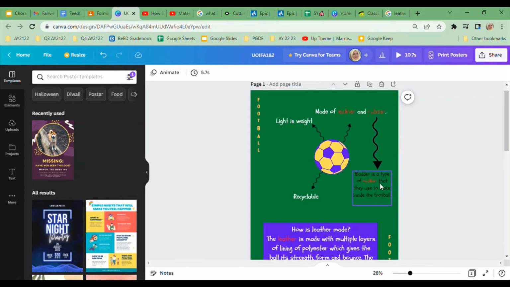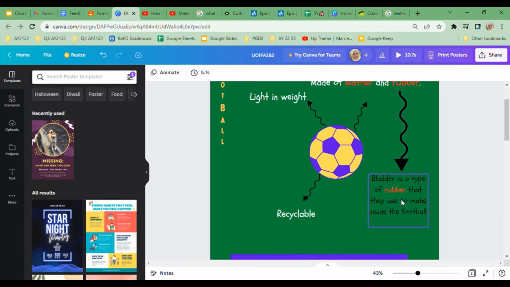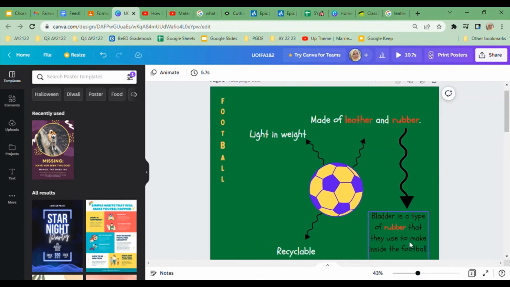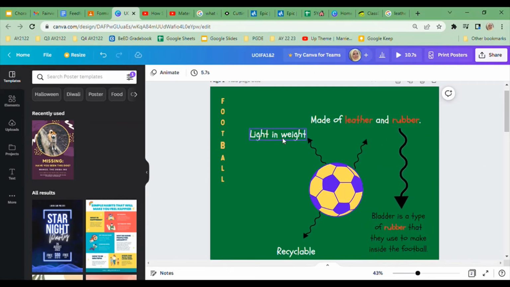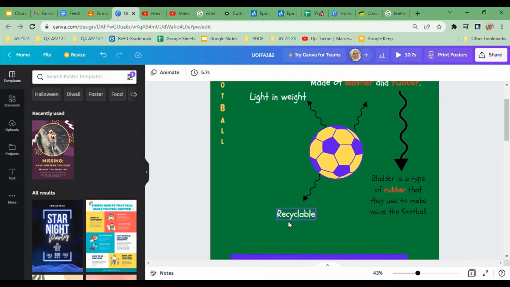If I go here, I can already see a description for this subtitle, okay? All right, you describe bladder, okay? Under this subtitle, made of leather and rubber, but for this and this there are no descriptions, so I need you to add a bit more of a description right here.